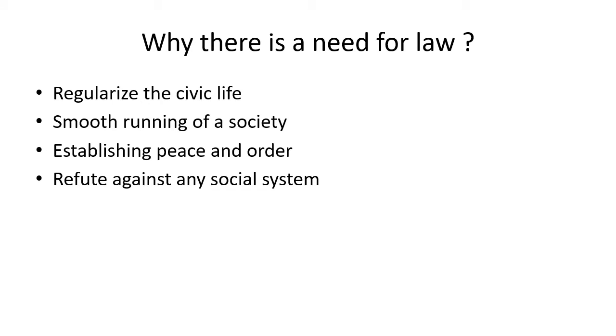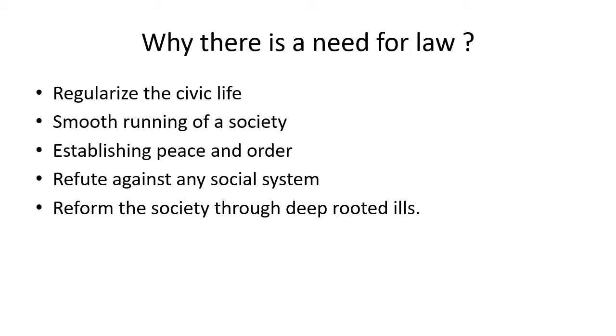Now, fourth point is to refute against any social system. We need a law to stop any social system which is not good for the society. Like, for example, child marriages, female infanticides, or dowry system. All these social systems are not good for the society, and they are ills for the society. To stop these social evils, we need law. And when law will be there, these social evils will be removed from the society, and our society will be a better place for living.